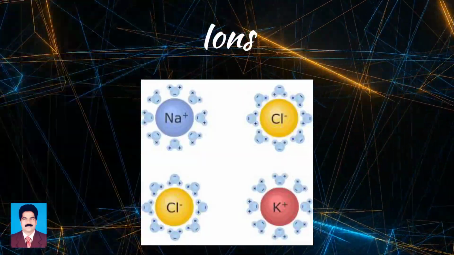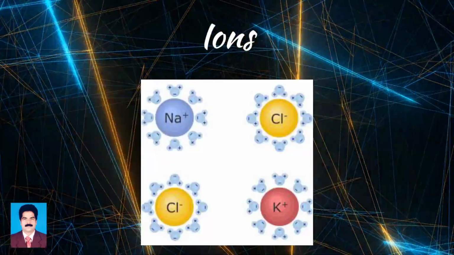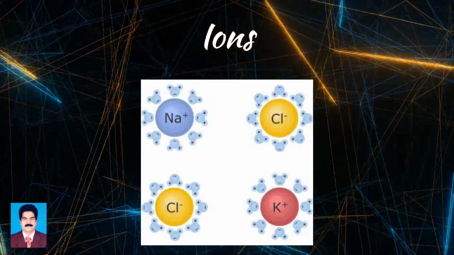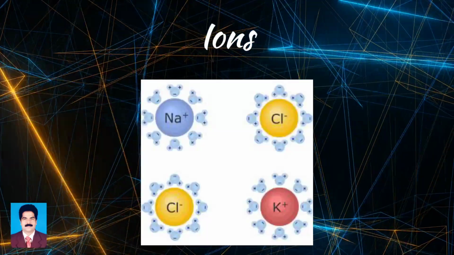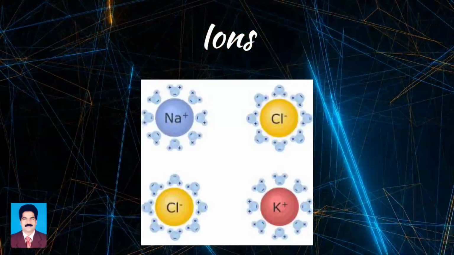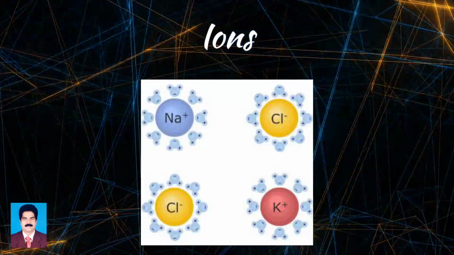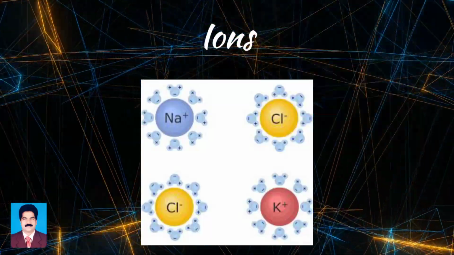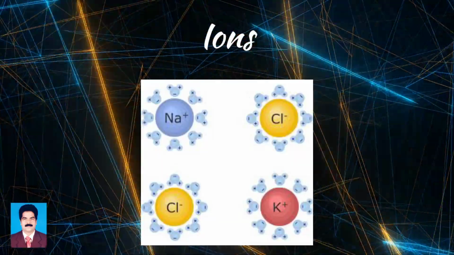The flow of electricity is nothing but the migration of electrons. Example, flow of electricity through sodium chloride in fused state or dissolved state results in migration of ions towards the oppositely charged electrodes. The positive ions migrate towards the cathode and are called cations, and the negative ions migrate towards the anode and are called anions.